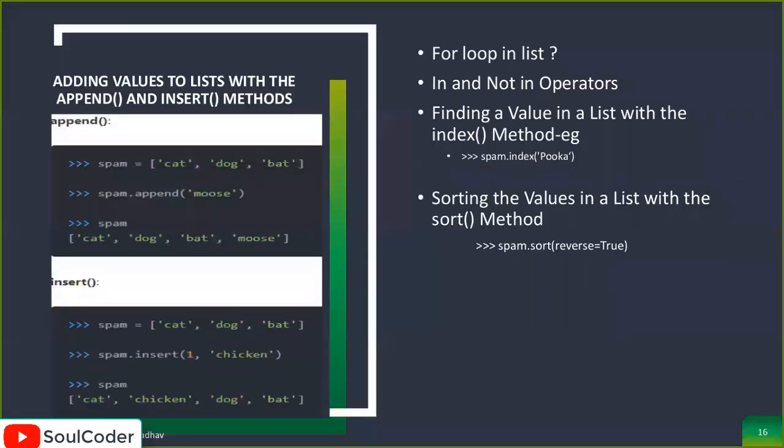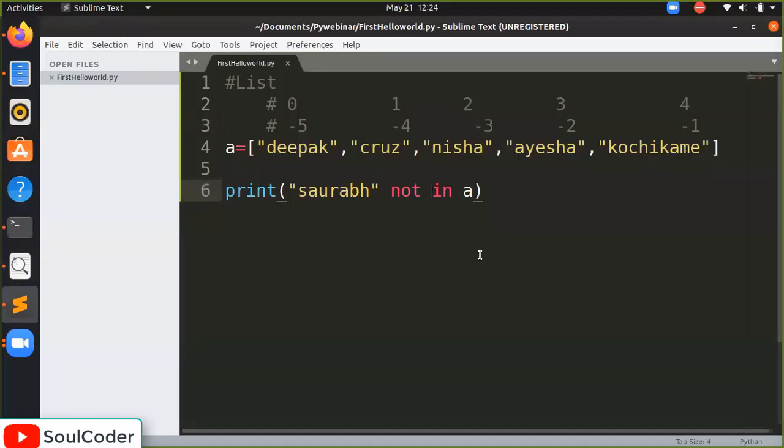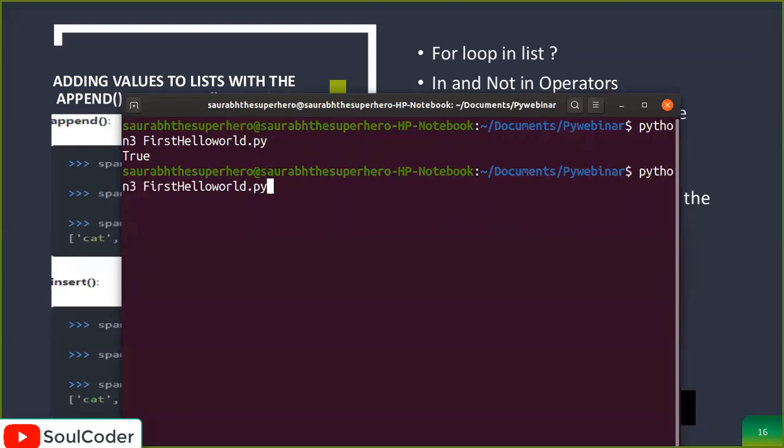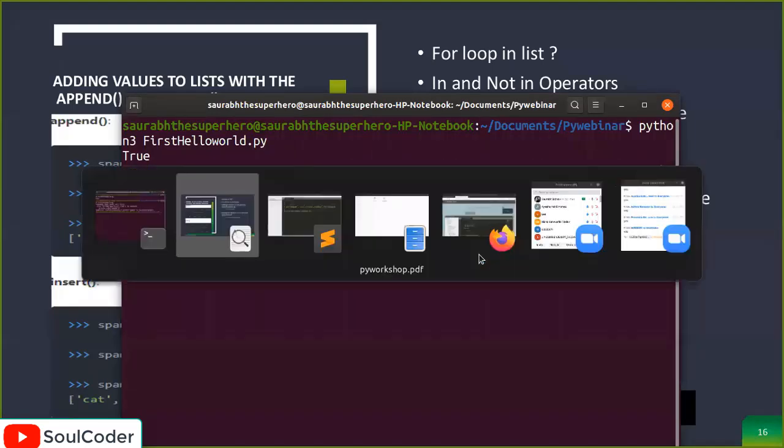Next, finding a value and its index. So how can you find the value? Let's say we want to know at which location Nisa is in the list. So I am saying A dot index Nisa. Let me print it. Let's see if it works or not. Okay, it doesn't work.